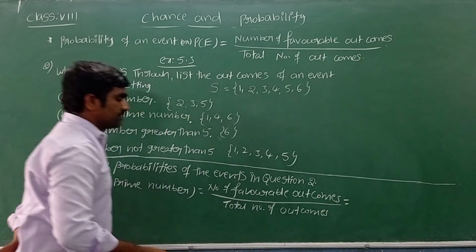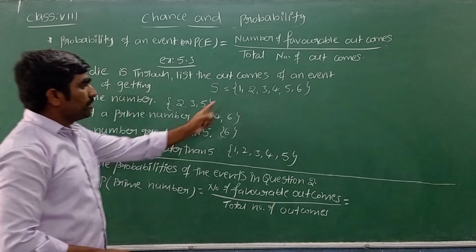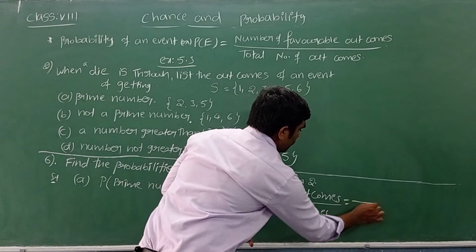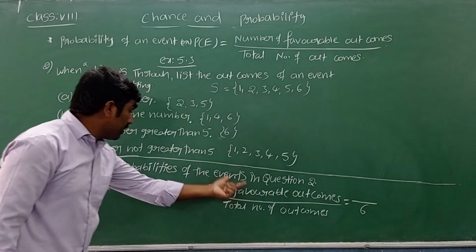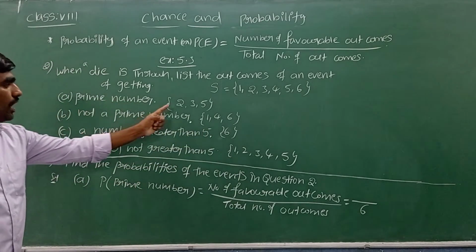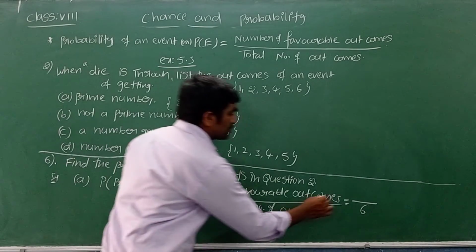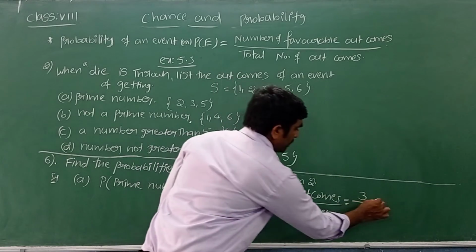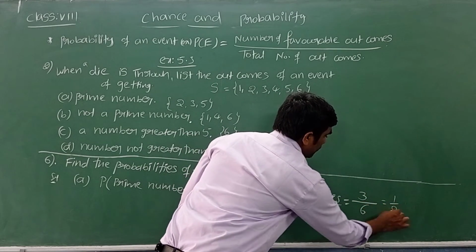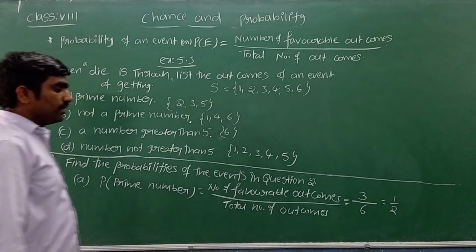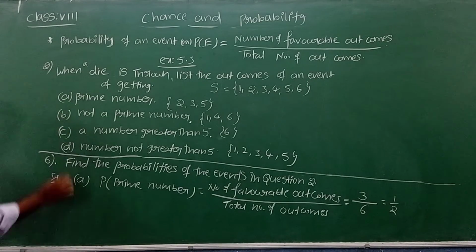How can I write this? Total number of outcomes, how many are here? Sir, total number of outcomes 6. How many are favored to get a prime number? 3 outcomes are favored. Simplify this: 3 ones are 3, 3 twos are 6. Half, nothing but 0.5.